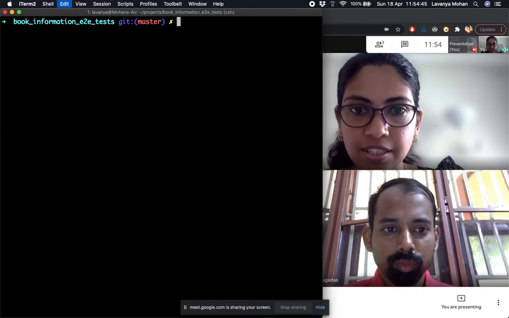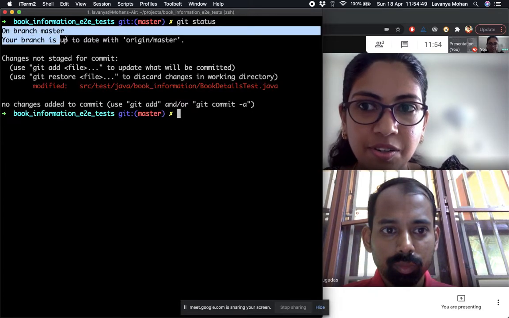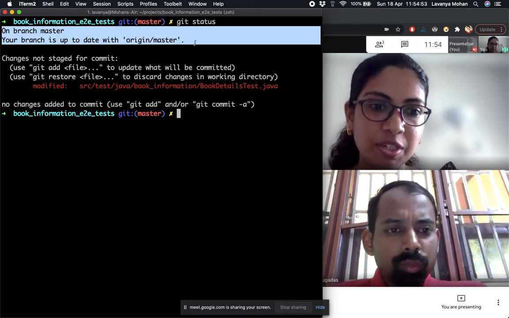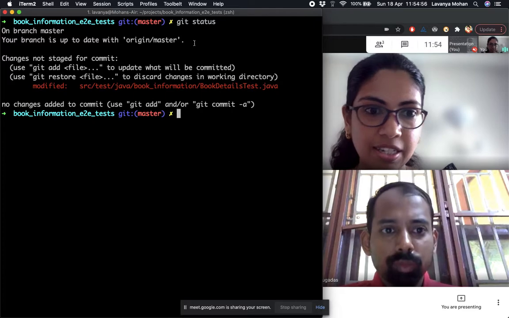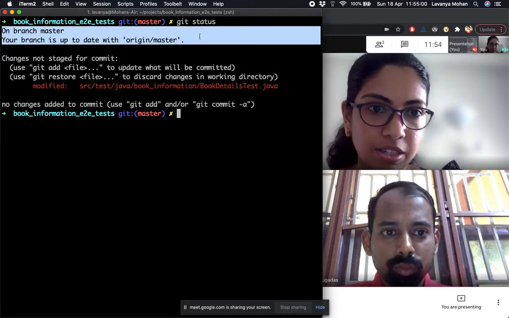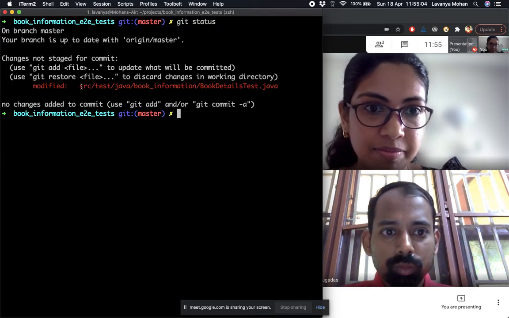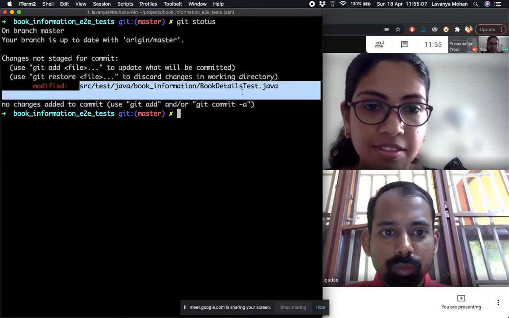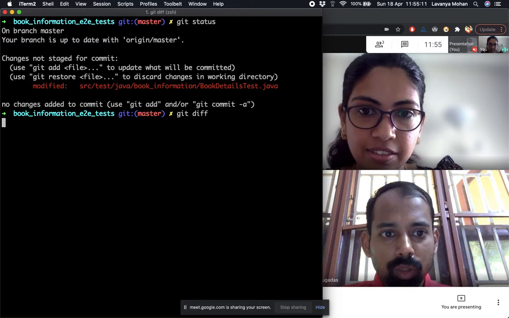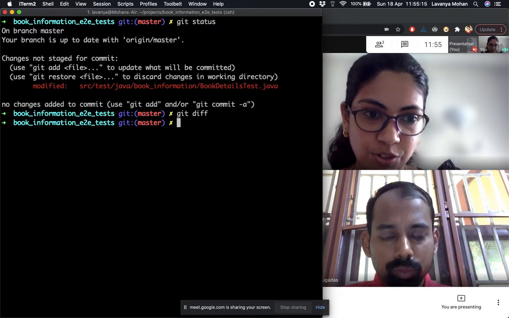So I could just do that. And if you see now, let's say git status. Now it says your branch is up to date, which means that commit is gone. Earlier it was saying your branch is ahead by one commit. So now you can see that commit is gone. But the changes are still present. The changes are now in our working directory. So if we say git diff, we will still be able to see the changes, but now it's in the working directory. So the commit is gone.